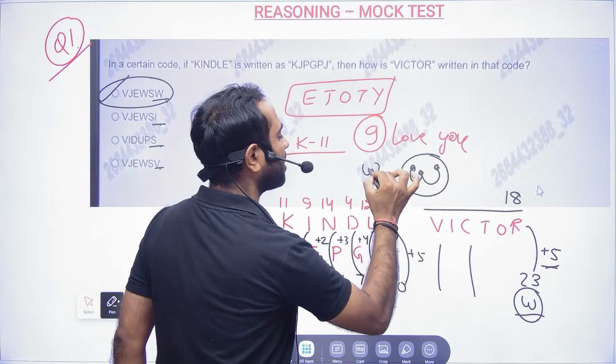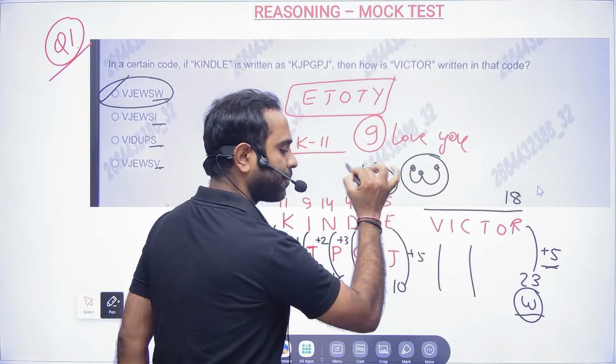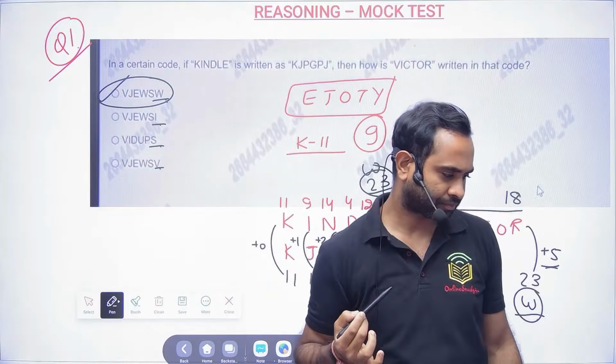So we say this is W, that is 23. That's all, bhaiya. Our job is done.